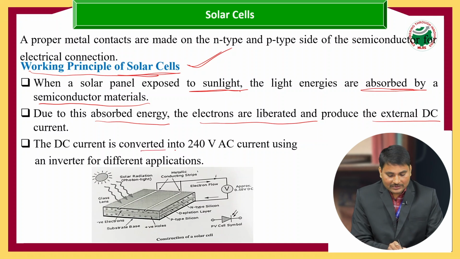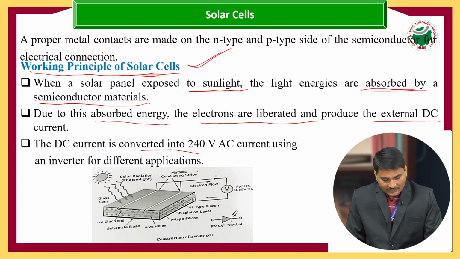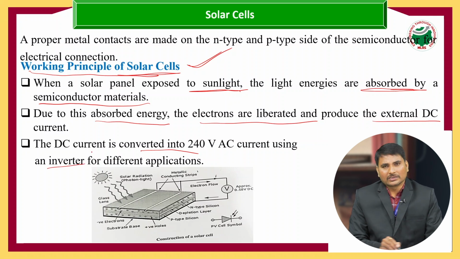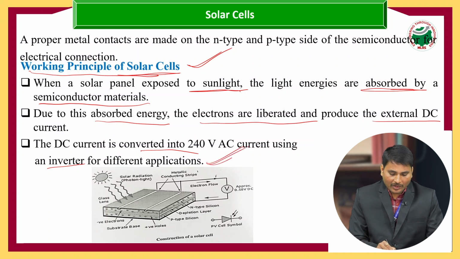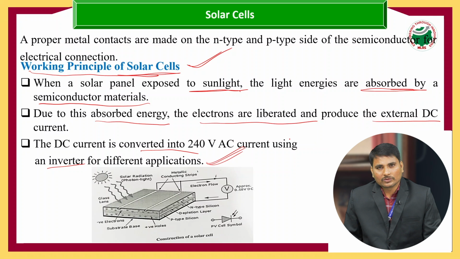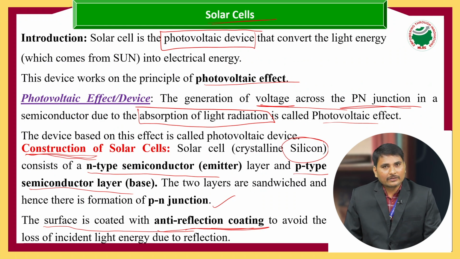This DC current is converted into AC current using inverters, and then we use it for multiple different applications. That is about the solar cell. Simply, what is meant by a solar cell? A device which converts light energy into electrical energy we call a solar cell.